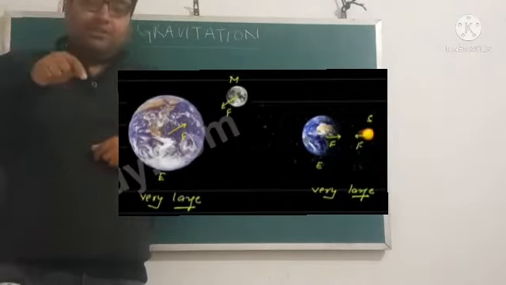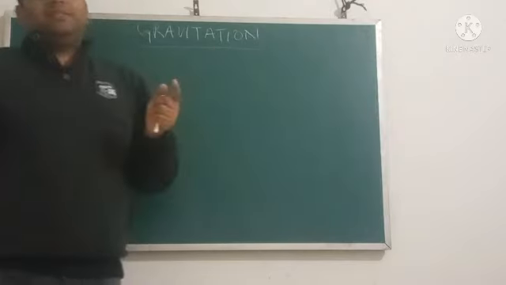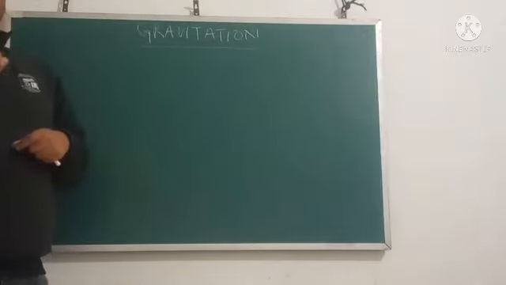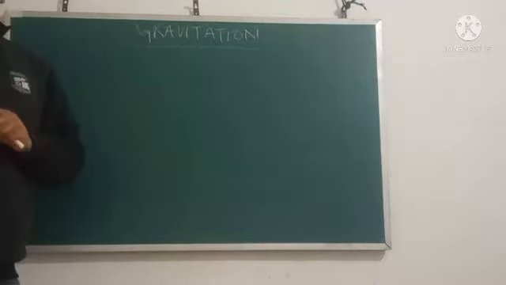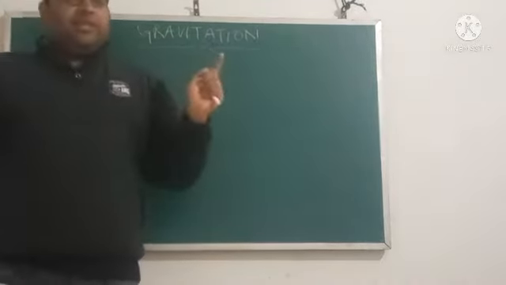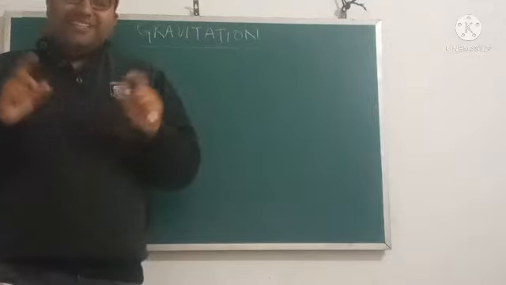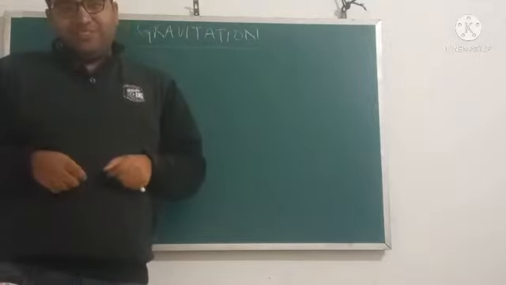And not only the earth, there are a number of planets that are revolving around the sun. He made an inference that everything in this universe is attracting each other.